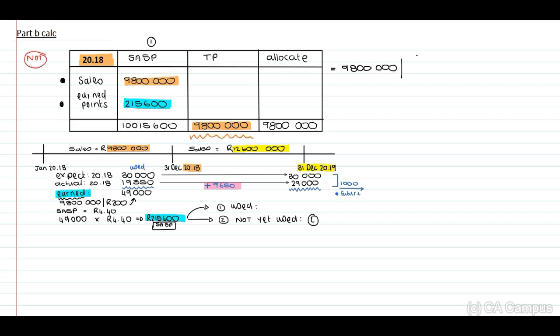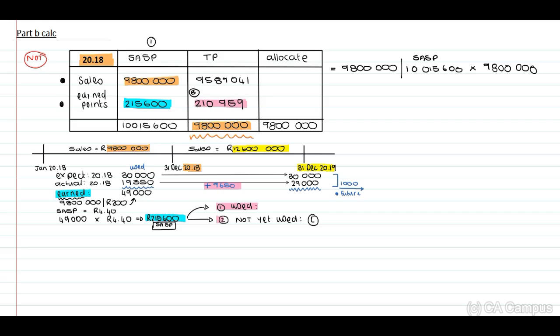Divide this by the total standalone selling price, being the 10,015,600 times 9.8 million, proportionally. And this will be the 9,589,041. And I indicate that I will have a balancing figure of 210,959.